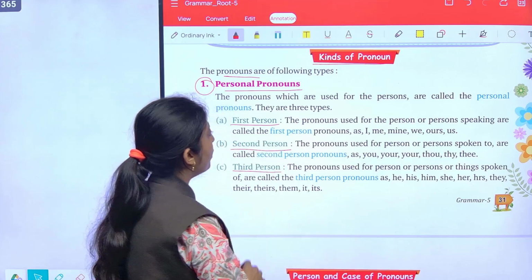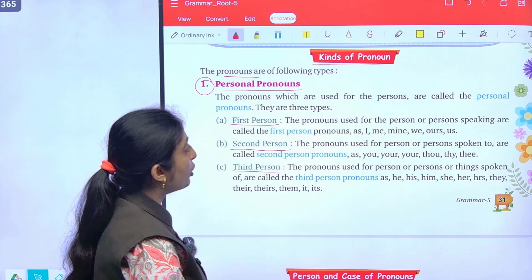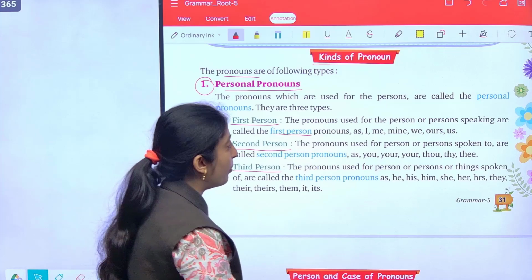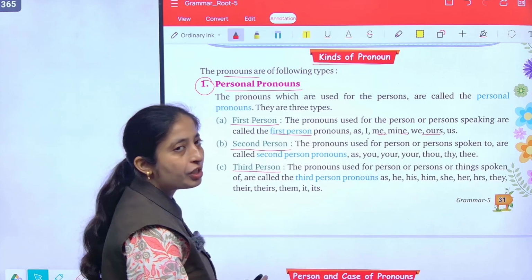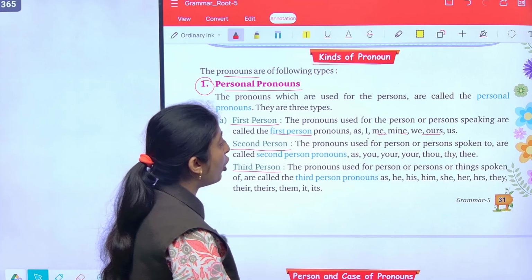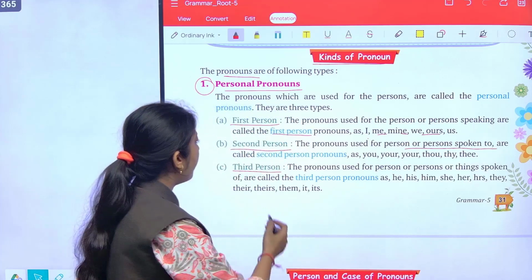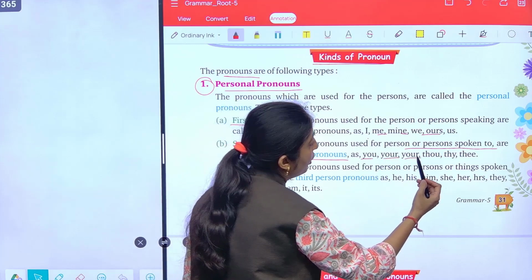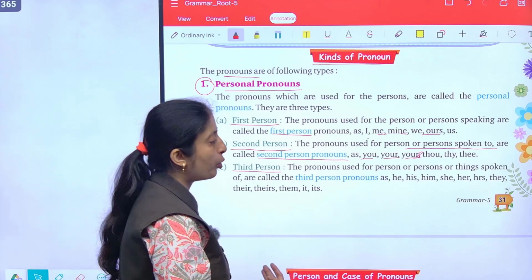So first person, the pronouns used for the person or persons speaking are called the first person pronouns. For example, I, me, mine, we, ours, us are first person pronouns. Next, second person. The pronouns used for person or persons spoken to or the listener are called second person pronouns, and they are you, your, yours, thou, thy, thee. All of these are second person pronouns.